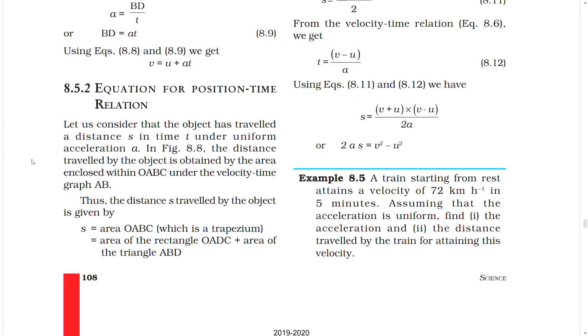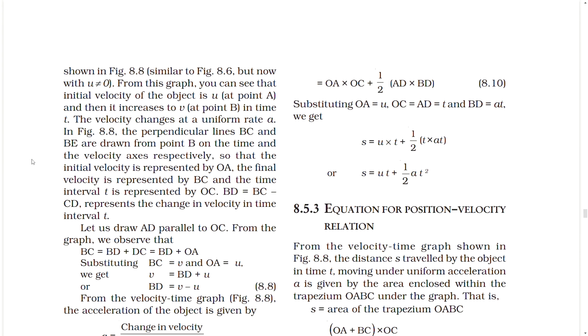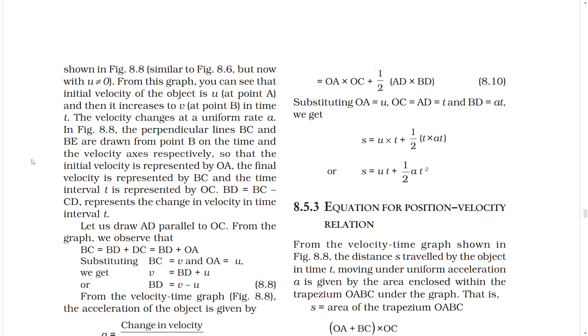Thus, the distance s traveled by the object is given by s equal to area OABC, which is a trapezium, equal to the area of the rectangle OADC plus the area of the triangle ABD, equal to OA into OC plus half AD into BD. Substituting OA equal to u, OC equal to AD equal to t, and BD equal to at, we get s equal to u into t plus half t into at, or s equal to ut plus half at square.